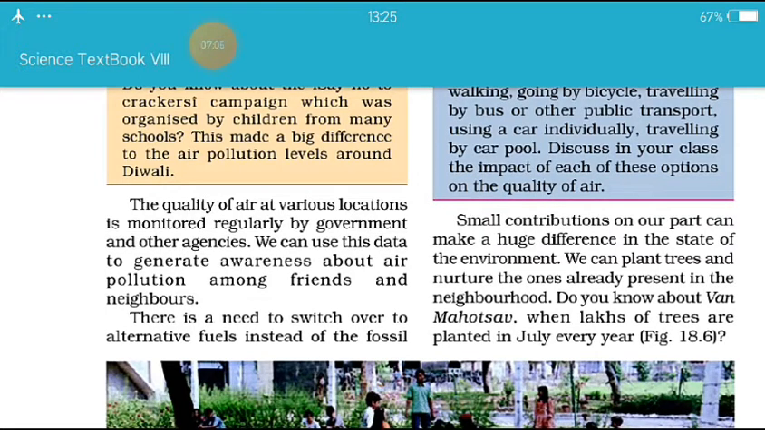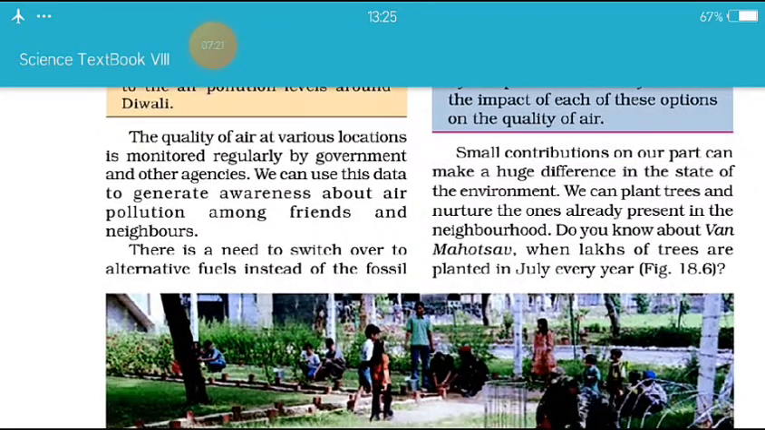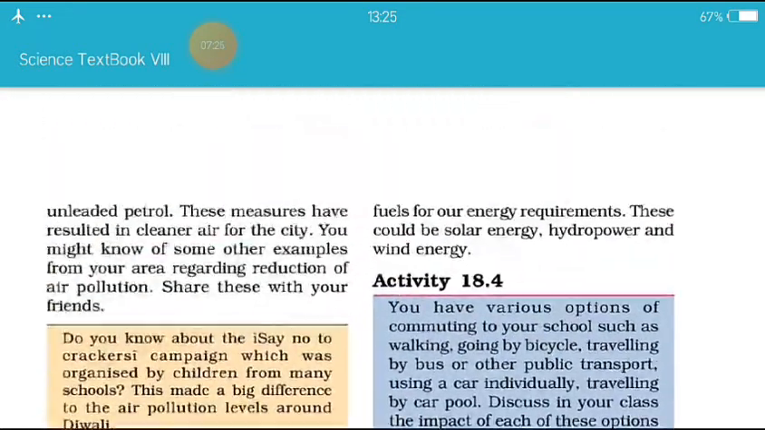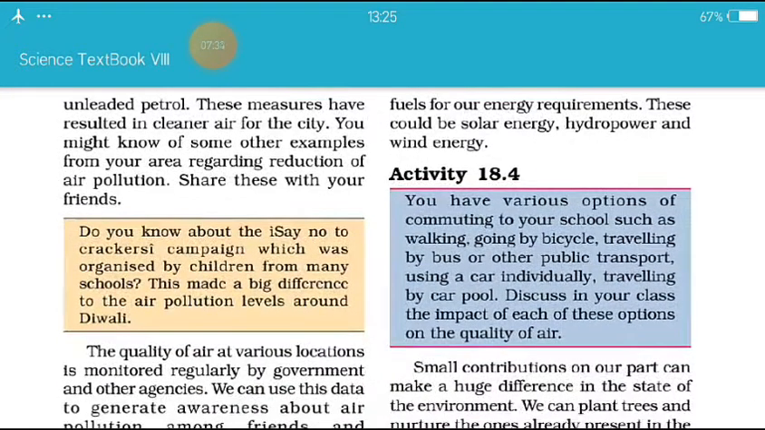The quality of air at various locations is monitored regularly by government and other agencies. We can use this data to generate awareness about air pollution among friends and neighbors. There is a need to switch over to alternative fuels instead of the fossil fuels for our energy requirements. This could be solar energy, hydropower and wind energy. Here the topic, activity 18.4.